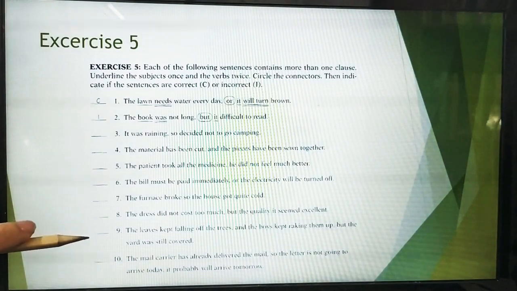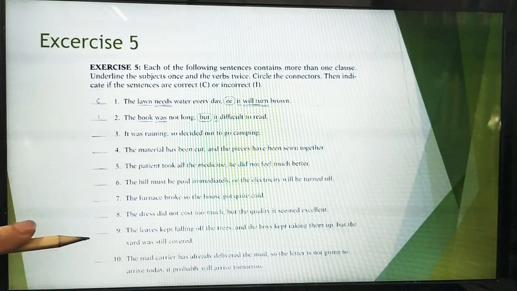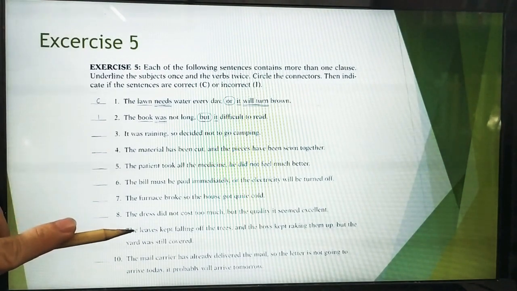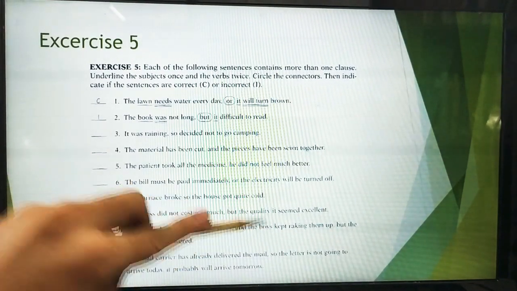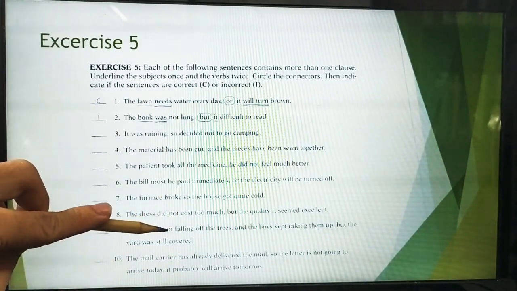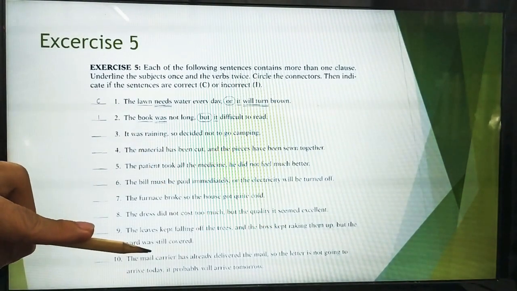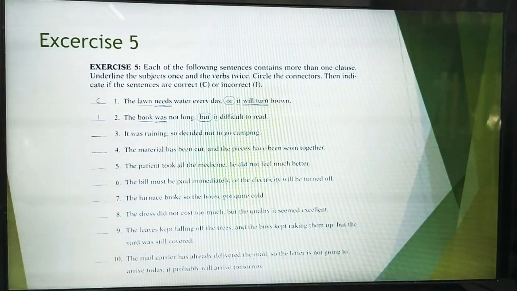Number 9. The leaves kept falling off the trees and the boys kept raking them up, but the yard was still covered. Please analyze the sentence. Correct or not? Subject. Ada subjeknya. Ada subjek juga. Ada verb kept. Ada verb kept. Ada verb was. So, the answer is correct.